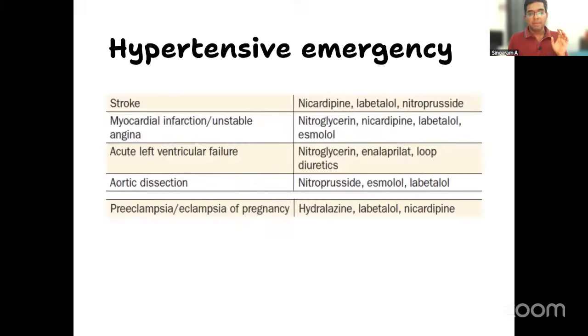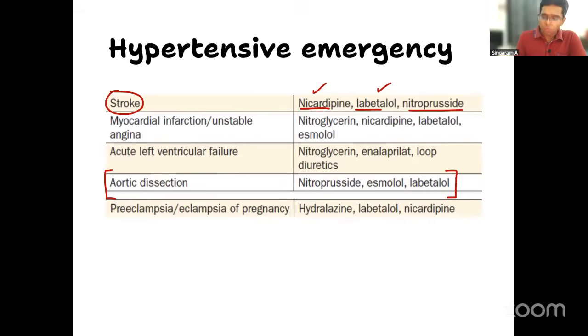I am going to display something from your Harrison textbook which clearly mentions the preferred drugs for different types of hypertensive emergencies. For our question, it was aortic dissection, right? So what is written? It is nitroprusside or beta blockers. Can you see that? Esmolol, labetalol, nitroprusside. Second thing which I want you to remember very clearly is, if the patient is having stroke, then it is nicardipine, labetalol, third is nitroprusside. Usually the first two are preferred, and last will be nitroprusside.